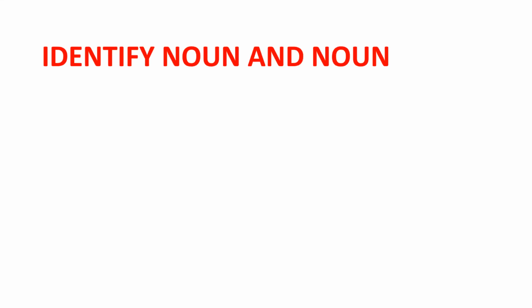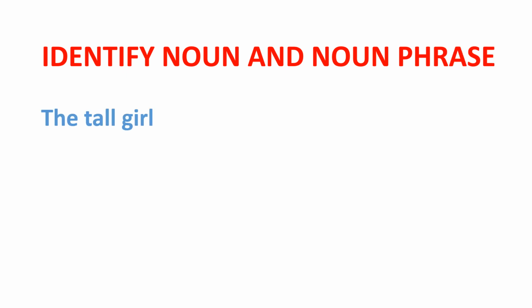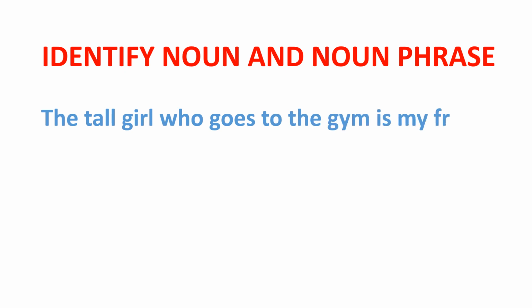Hello friends, can you identify the noun and the noun phrase in the sentence? The tall girl who goes to the gym is my friend. Were you able to find it? Okay, let me give you a hint. There are three nouns and two noun phrases.